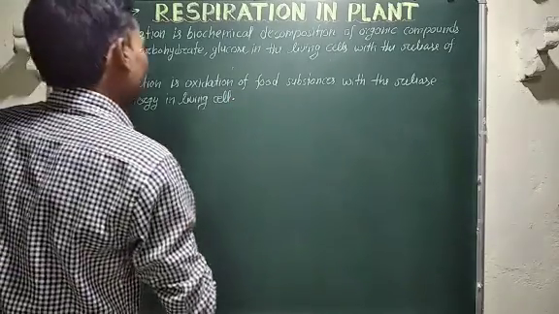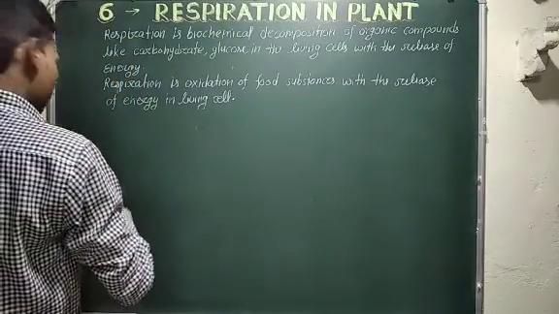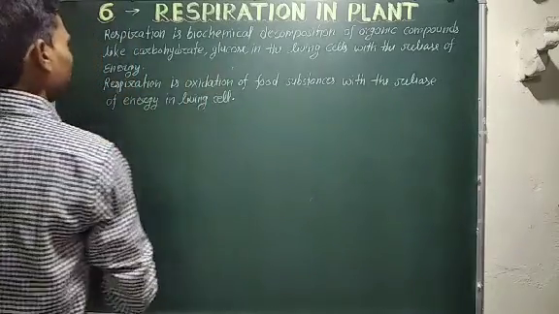Now the chemical reaction of respiration.